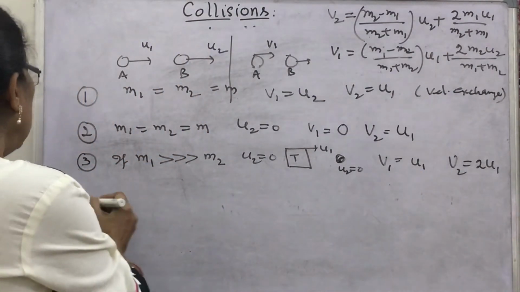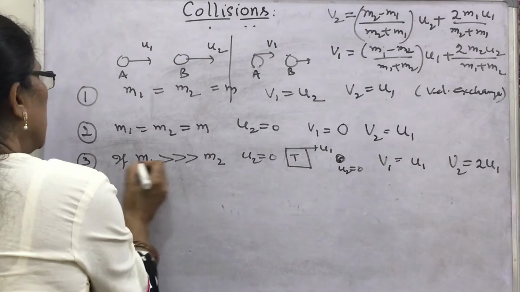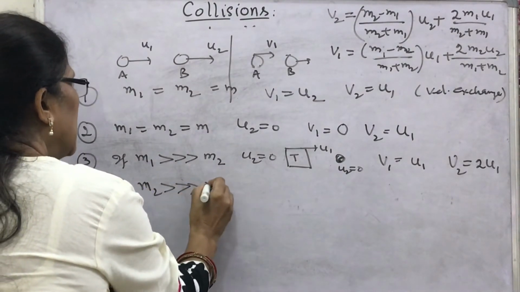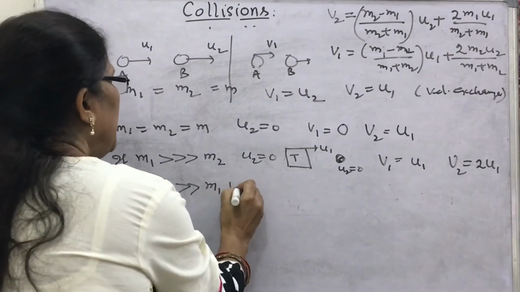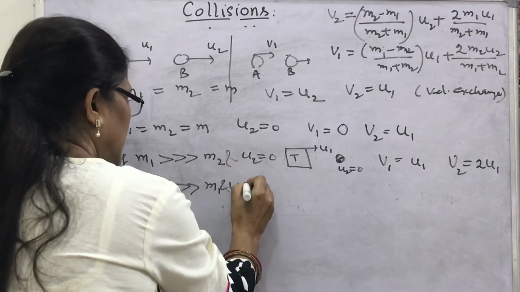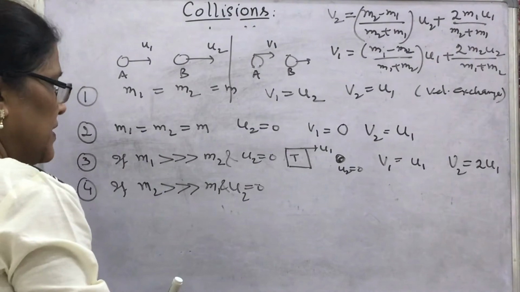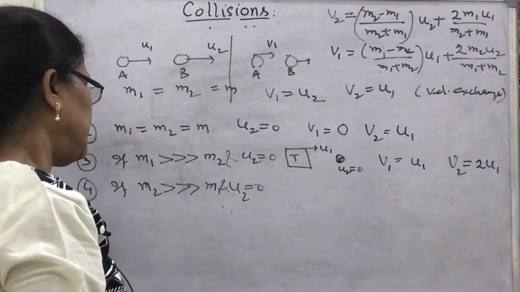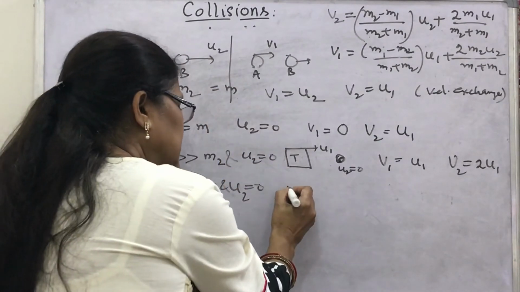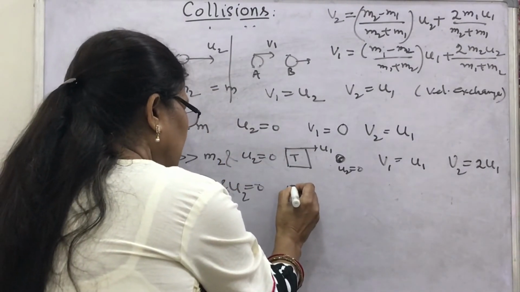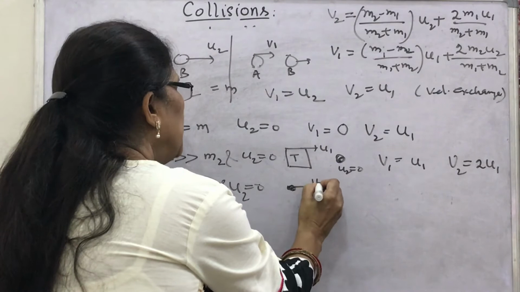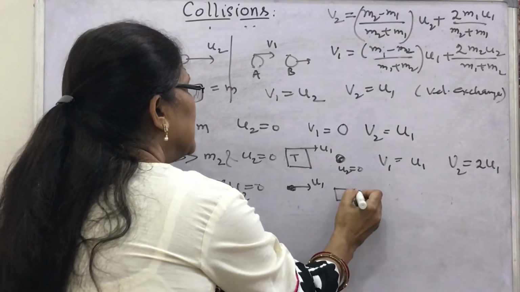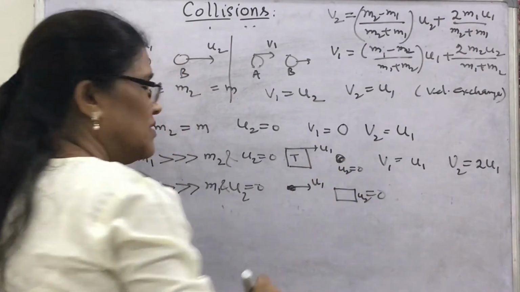Now the last case is the reverse of it, that is, m2 is very large as compared to m1 and u2 is 0. What will you say? Let's take again the example of truck and cyclist. In this case, the cyclist is moving with the velocity u1 and the truck is at rest. This u2 is 0.